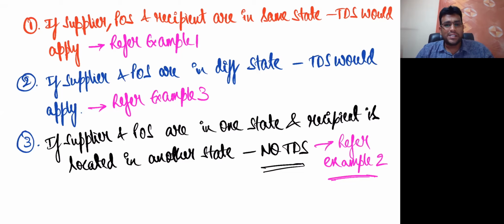Are we clear with all these points? Something very interesting and important, my dear friends, which clearly says that TDS provisions will not apply if the location of supplier and place of supply is in one state and the location of recipient is in another state. Clear? In that particular case, the provisions of TDS will not apply. Small concept, but very interesting and important.